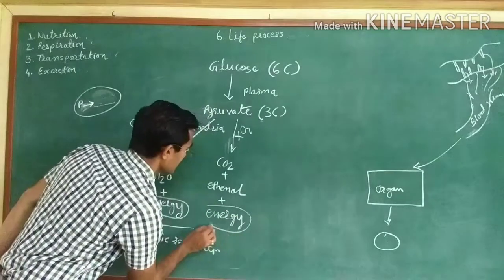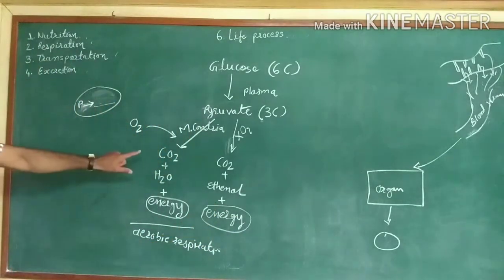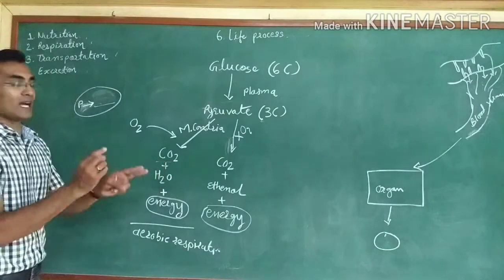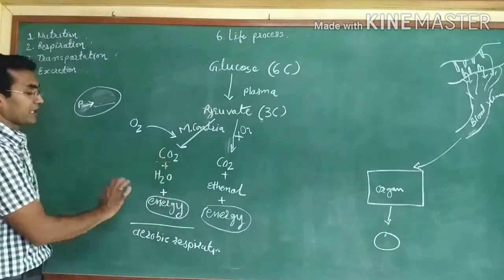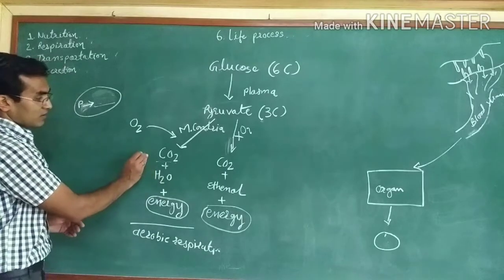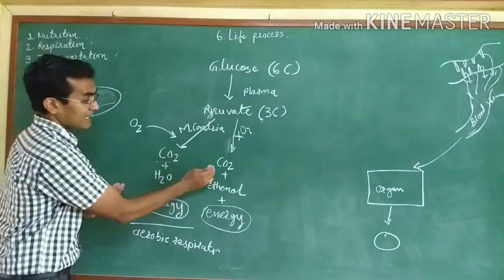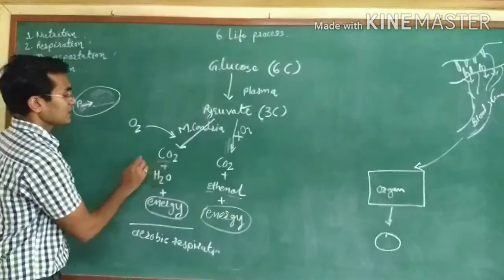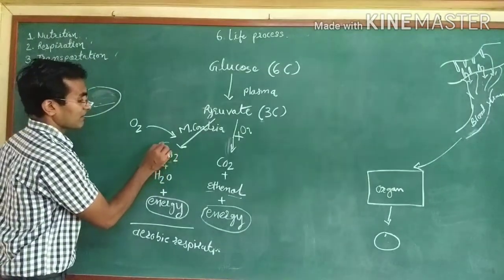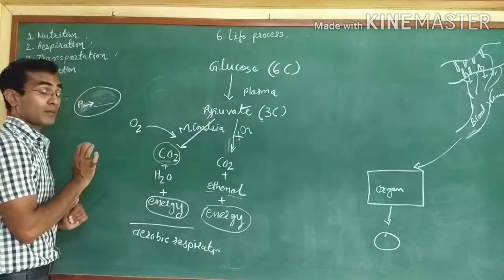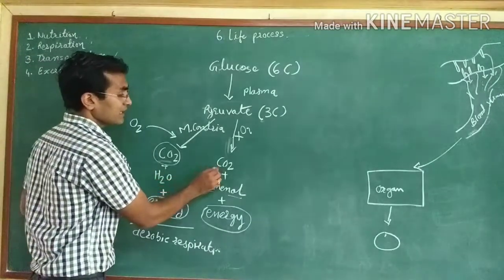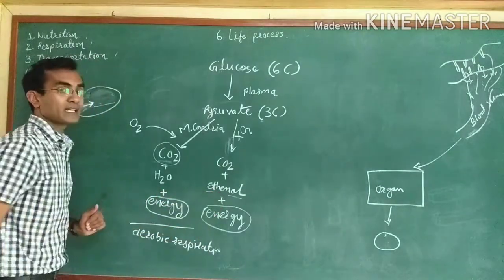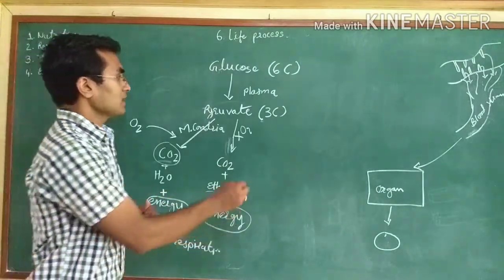Here carbon dioxide is a single-carbon compound and ethanol is a two-carbon compound. So basically the three-carbon pyruvate releases one carbon dioxide molecule, and then ethanol, that is a two-carbon compound.